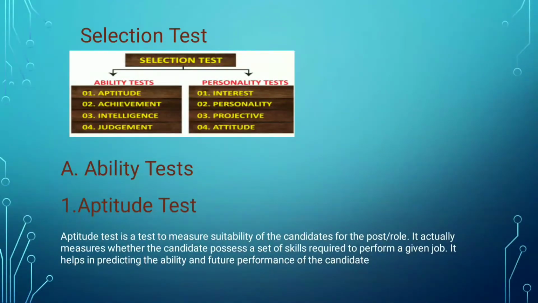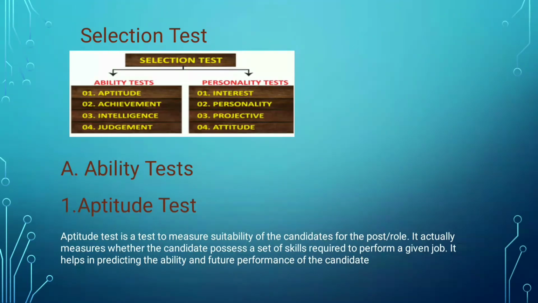Next we have the selection test. Once your application is accepted, and your age criteria, qualification and experience are all matching your current job requirement, then you will be called for the selection test. In the selection test, you have two types. One is the ability test. In this you will have aptitude, intelligence, judgment, all related to your ability.